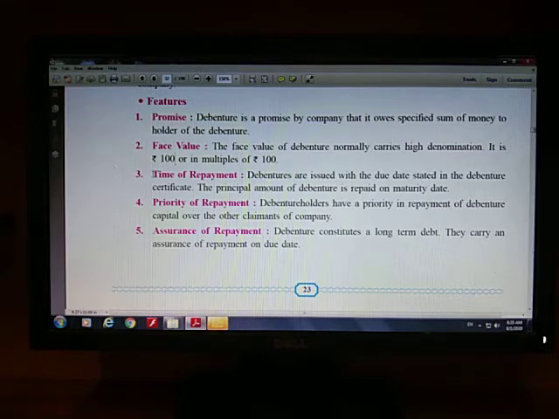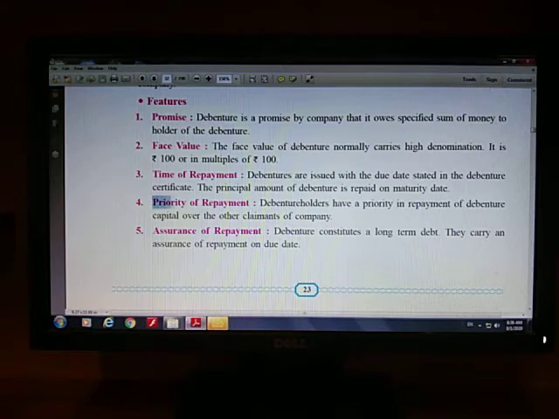Okay. Next point is time of repayment. Every debenture is repaid after a particular period of time, except irredeemable debentures, which I will explain later. This line is very important. The principal amount, principal means मुद्दत, of the debenture is repaid on the maturity date. The debentures are issued for a specific period of time. Hence, you will get your amount back on maturity, that is, on a particular fixed date in the future.